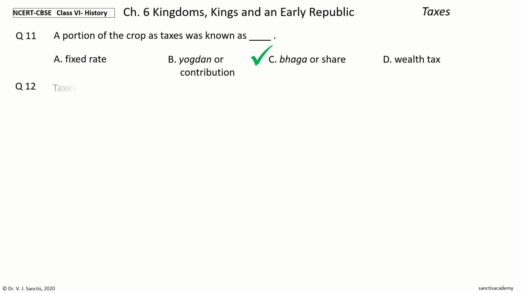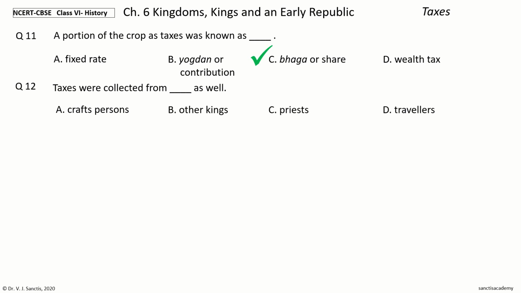Next question. Taxes were collected from dash as well. The options are craftspersons, other kings, priests, travelers. Your time to choose. And the answer is craftspersons. So, taxes were collected from craftspersons as well.